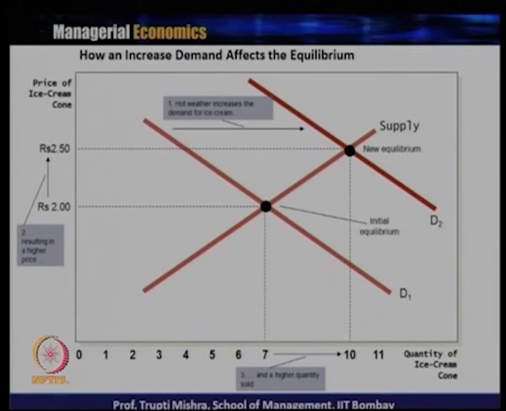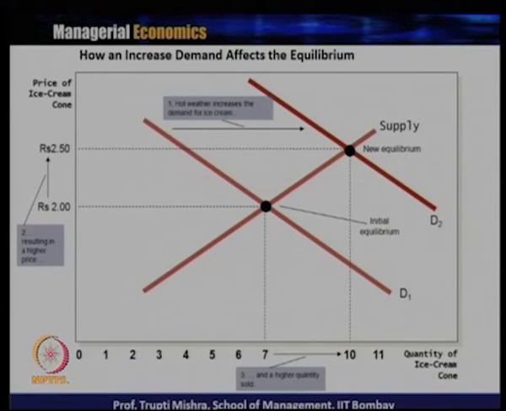Now, we will see what happens when there is a change in the demand and when there is a change in the supply. If you look, 7 is the equilibrium quantity, 2 is the equilibrium price. Now, suppose demand increases. Why is there an increase in the demand? This is the case of the price of an ice cream cone again. Hot weather increases the demand for ice cream. Demand increases from D1 to D2, and the change in the quantity demanded is 7 units to 10 units.